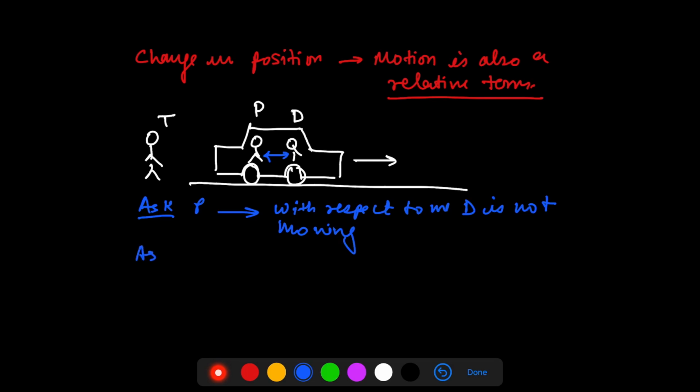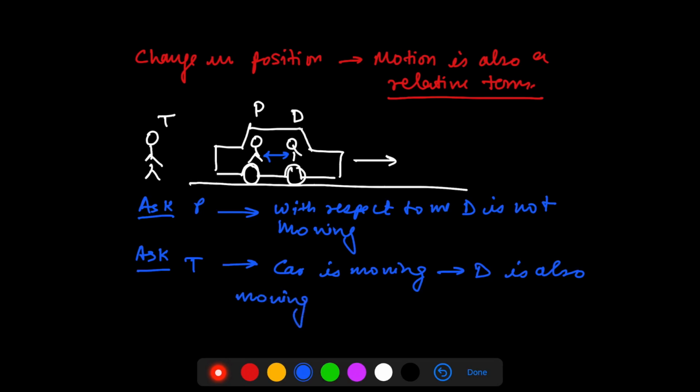So P will say that D is not moving with respect to me. On the other hand, if I ask the traffic police whether D is moving or not, then the traffic police will say that of course D is moving, right? Since the car is moving with respect to the traffic police and the driver is inside the car, D is also moving.